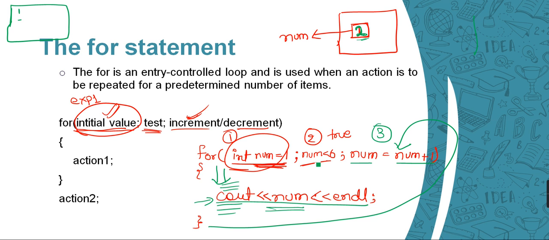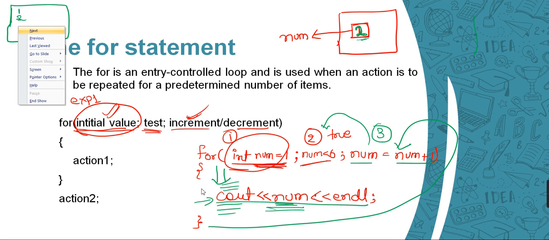Now again it is going to check the condition part. Num is less than 6. Yes, it is less than 6. So it is again going to print the value 2. Whatever the value of num will be, it is going to print here. And endl will make it move to the next line. Again it is going to increment the value to 3.